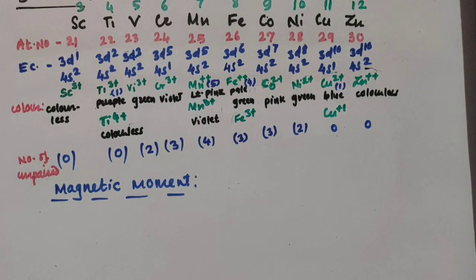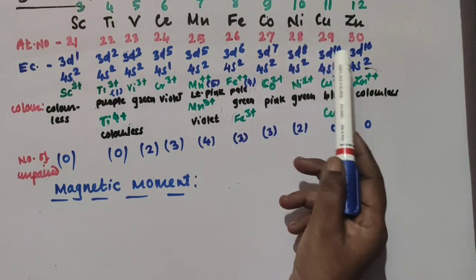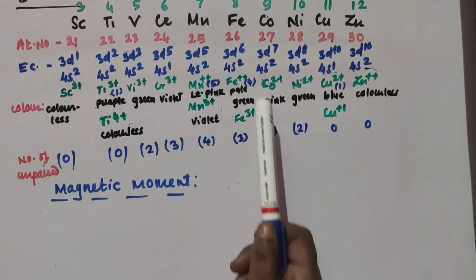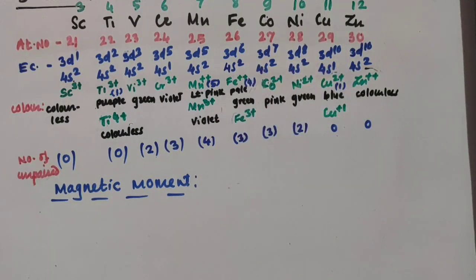And after manganese, the pairing of electrons takes place. So the magnetic moment goes on decreasing as the number of unpaired electrons from Fe to Zn decreases. In the case of Zn, all the electrons are paired, and so the observed magnetic moment in that case is 0.